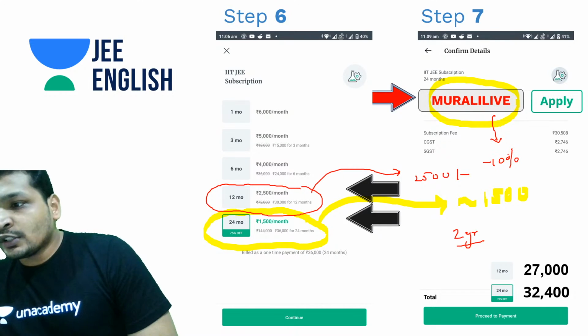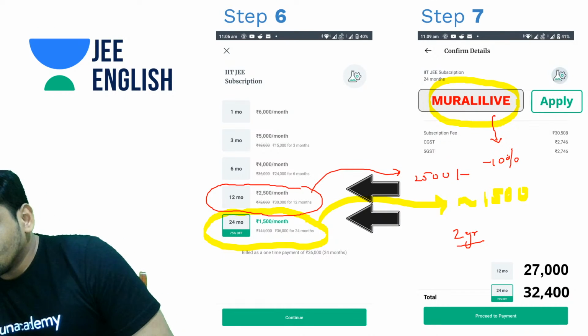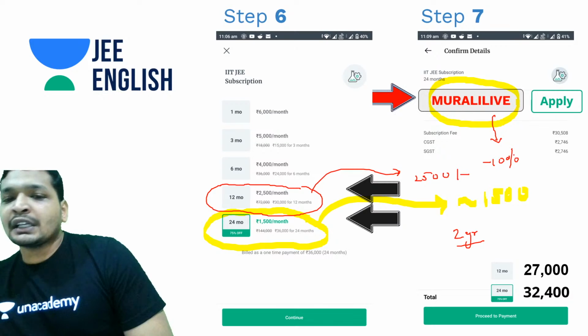Yes, Vinay, notes will be available. And Roshan, current and electricity is completed.